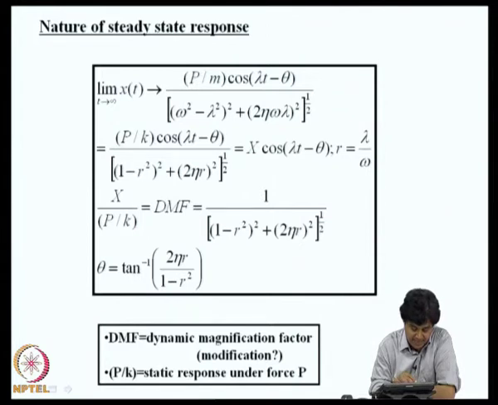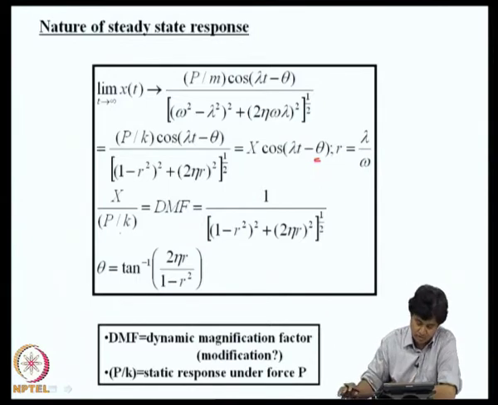p by k is the static response. If I were to apply a static force p, the displacement of the system would be p by k. This ratio is known as the dynamic magnification factor, and it is given by this quantity. This r is the ratio of the driving frequency and the natural frequency of the system. This theta, which is the phase, is given by tan inverse of 2ηr divided by 1 minus r square. So, this dynamic magnification factor tells what is the magnification on the static response, because the system is vibrating under dynamic loads.